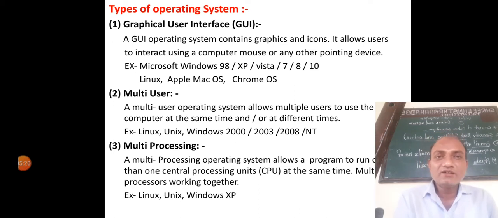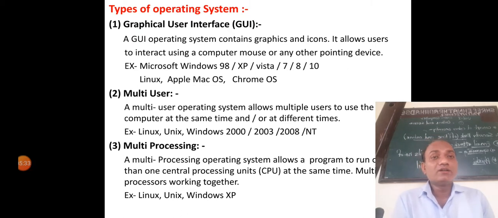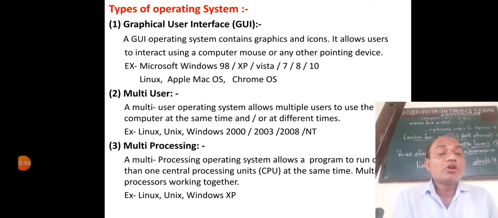First, let us start with the first operating system, graphical user interface. A graphical user interface, GUI, operating system contains graphics and icons. Graphics means we can see different types of colorful programs, and we can see small image icons or programs on the desktop. That small program is called an icon.